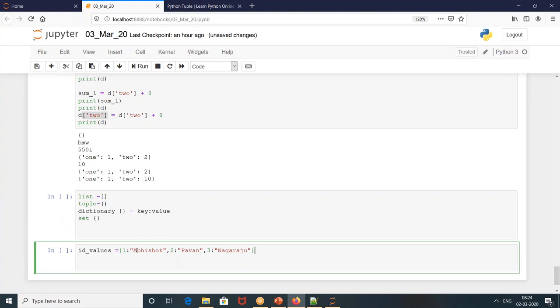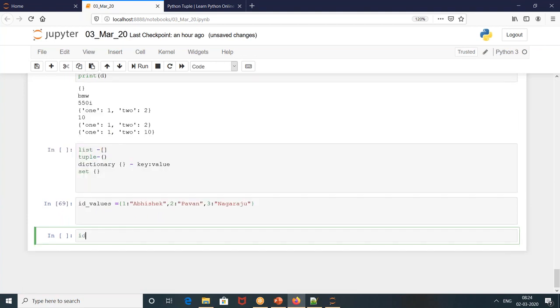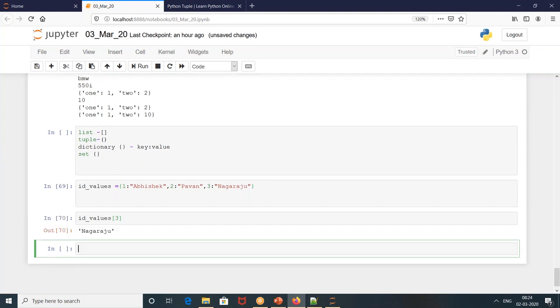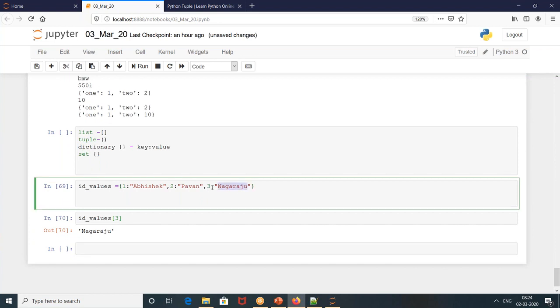Okay. Now I just want to check who is roll number 3. So Nagaraju's key was 3. Agreed, Nagaraju? Yeah. Understood now, key-value pair. Key and value. So dictionary is a key-value pair.